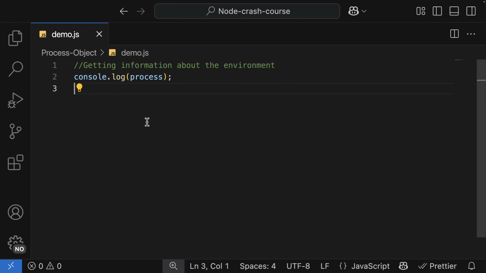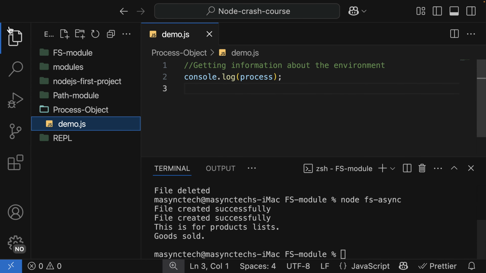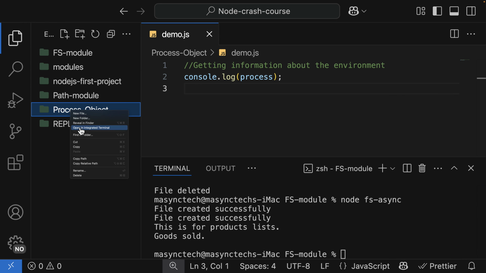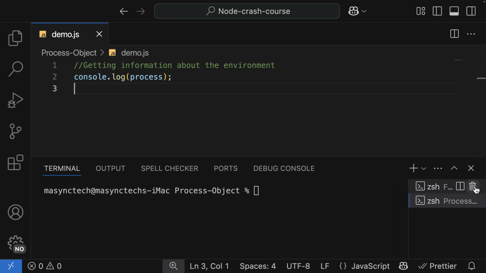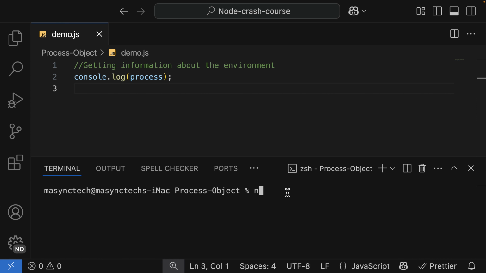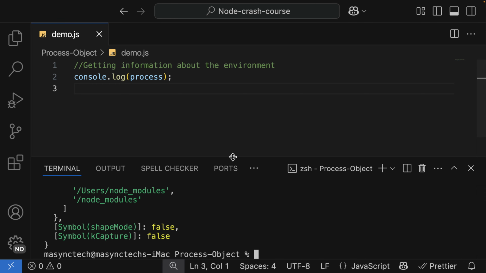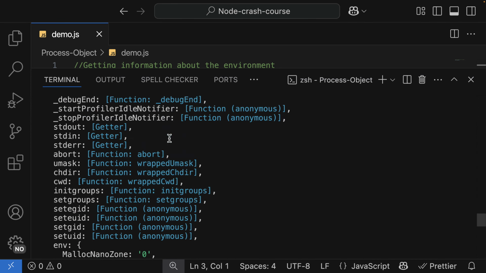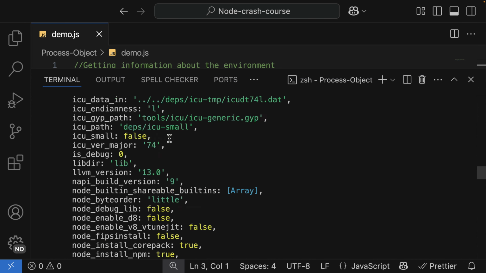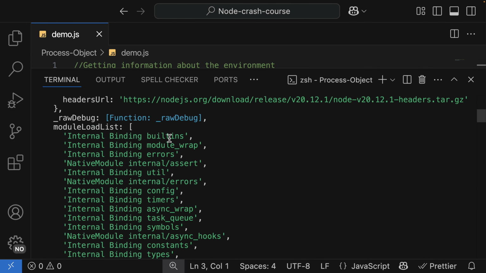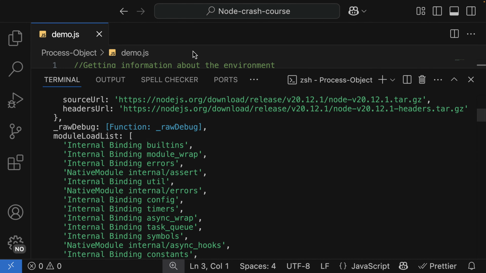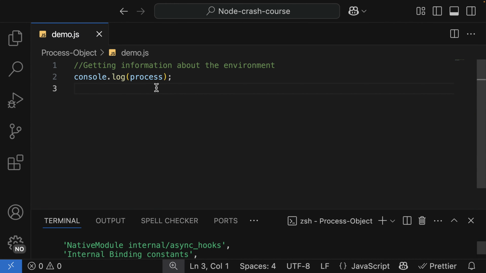If I make use of process, let's check it out in the terminal. I'm going to run this particular file. So let me close the previous one, node and then demo. And this is the process object. We have a lot of properties and methods. So what we want here is the environment variable. So if I use .env,